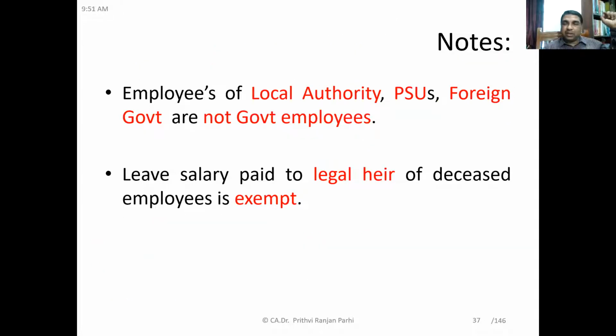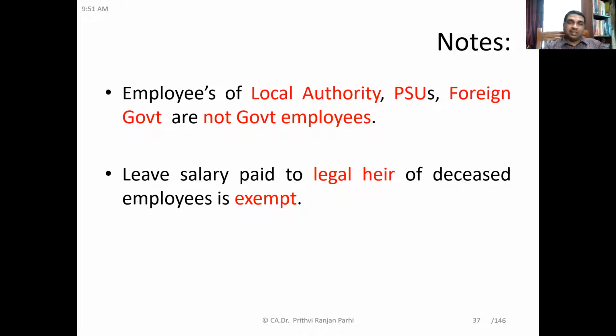Okay, but who are government employees, and who are non-government employees? If that point is coming to your mind, try to understand. As you have seen in the section, it talks about employees of central government and state government, meaning employees of local authorities, public sector undertakings, and foreign governments are not government employees.